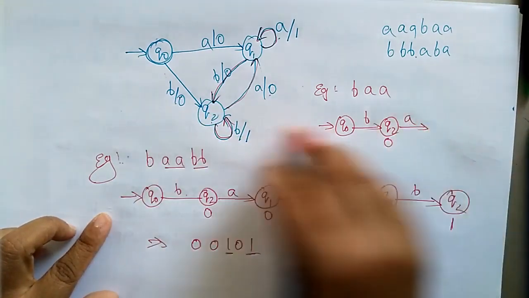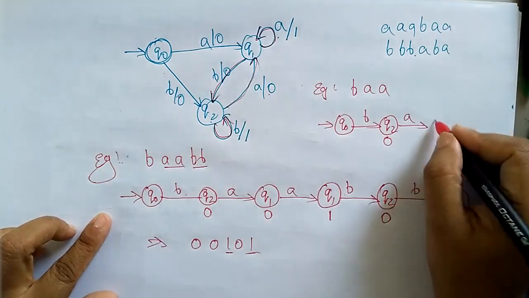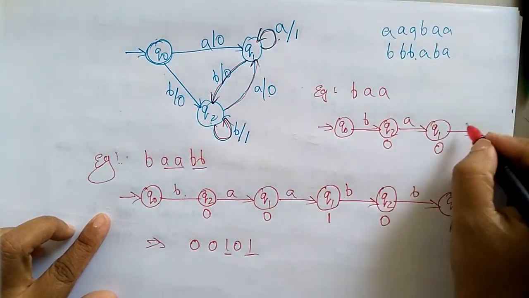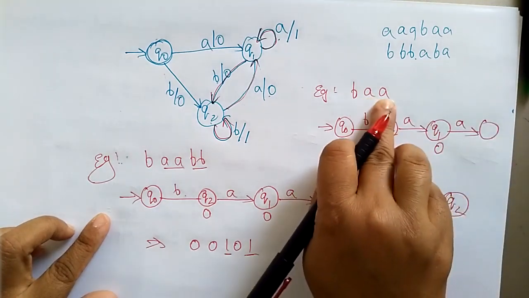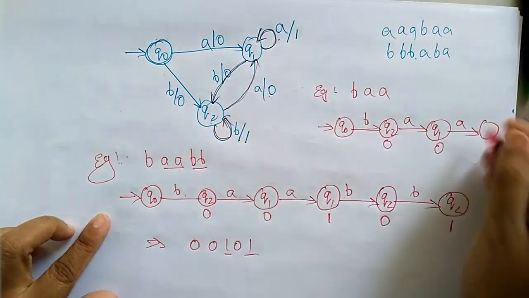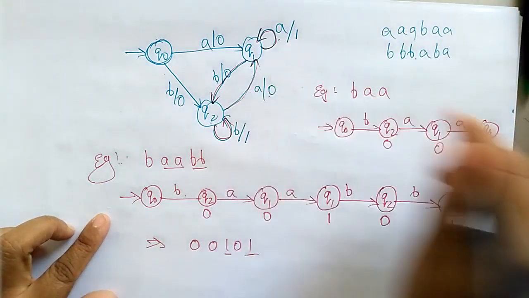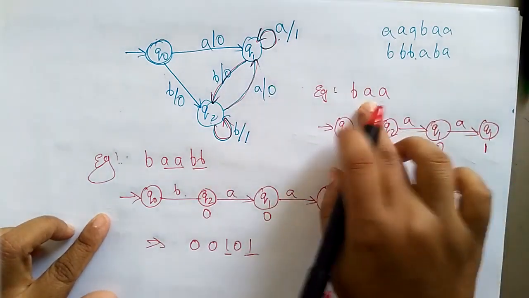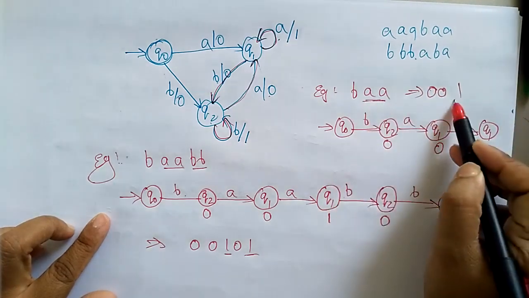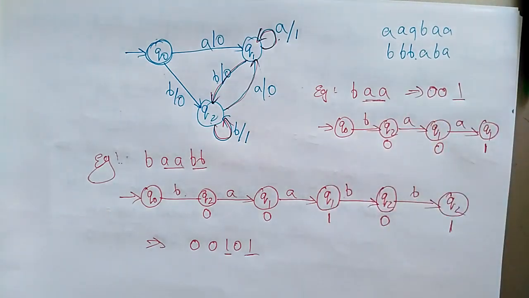Q2 on A goes to Q1 and generates output 0. Q1 on A goes to Q1 itself and generates output 1. So the output for this is 0, 0, 1. Whenever AA is encountered, you can see the output as 1.